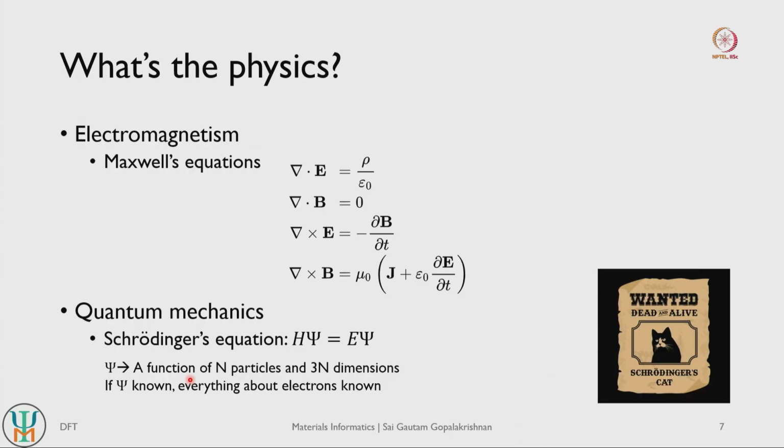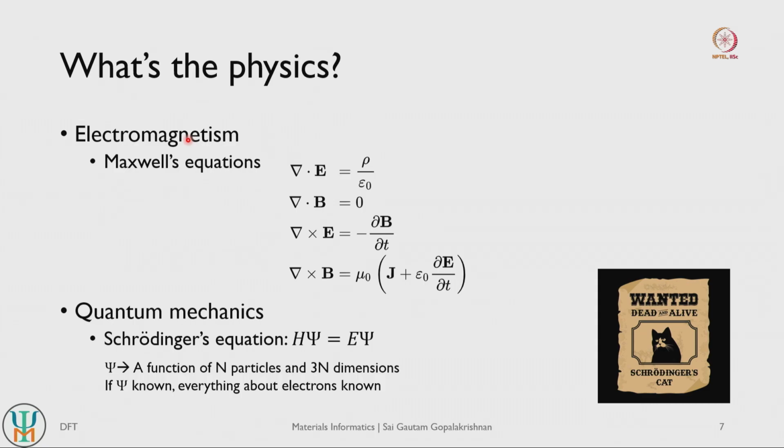So let us start with that. The very first set of physics that we need to worry about when it comes to electrons as well as nucleus is electromagnetism, right, and that is because we are dealing with charged systems here. So electrons have a unit charge of -1, and nuclei or protons have a unit charge of +1 atomic units, right.